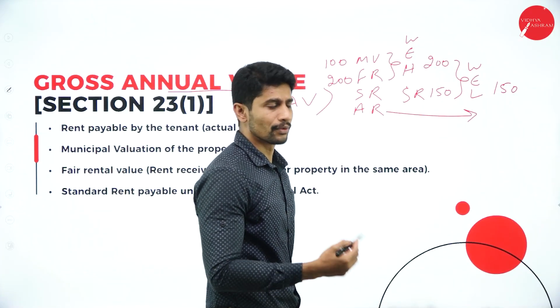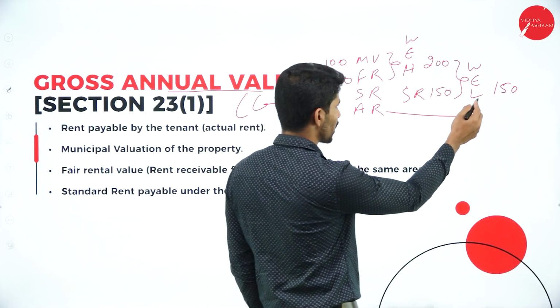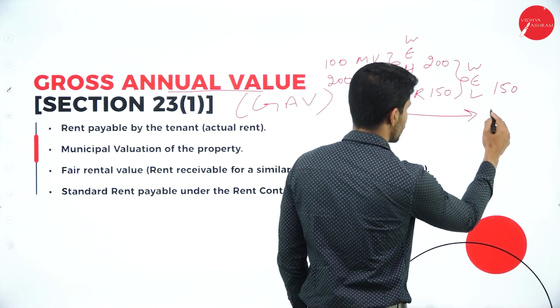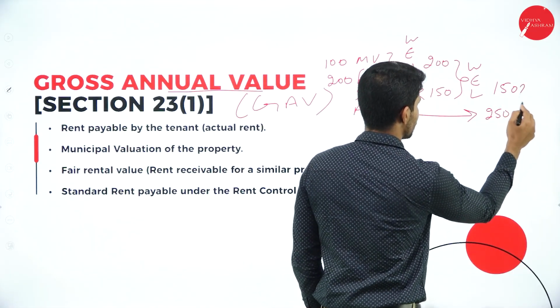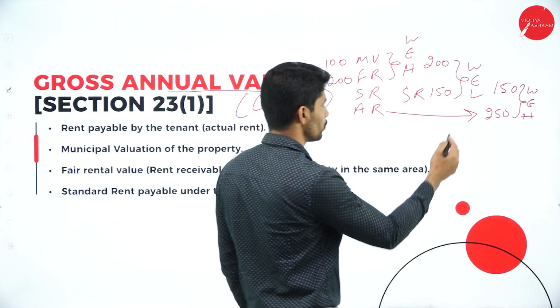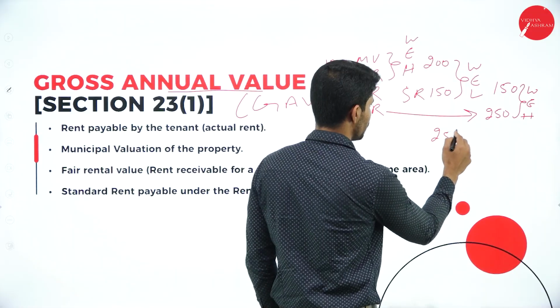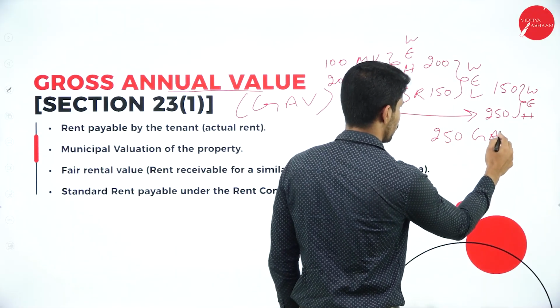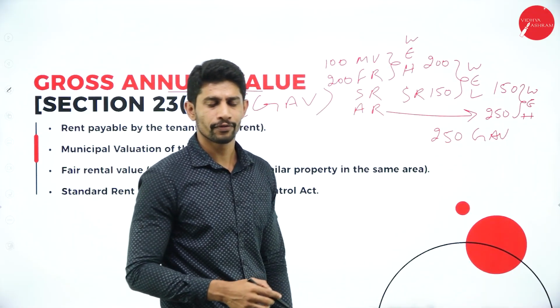Now compare this 150 with the actual rent. So what is the actual rent here? Let us say the actual rent is 250. In these two, whichever is high. So which is the higher amount? It is 250. This 250 is called gross annual value. I hope all of you understood.